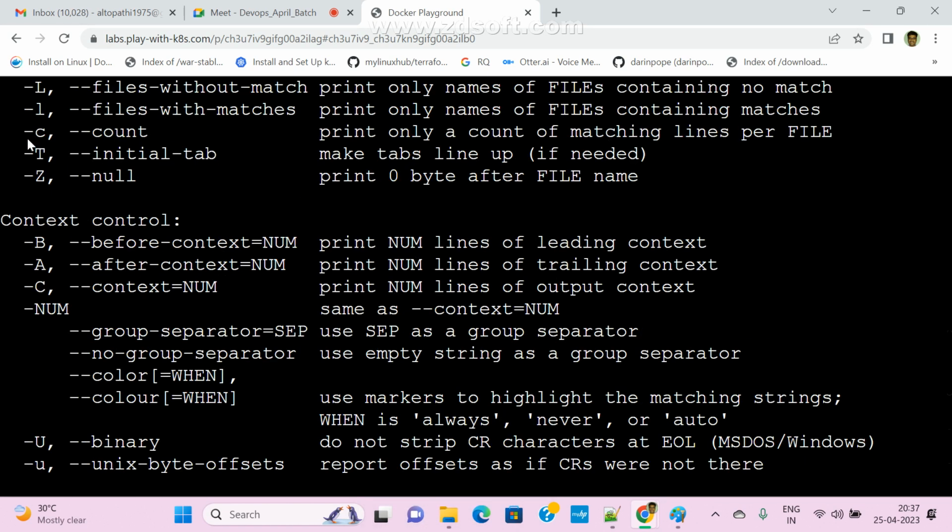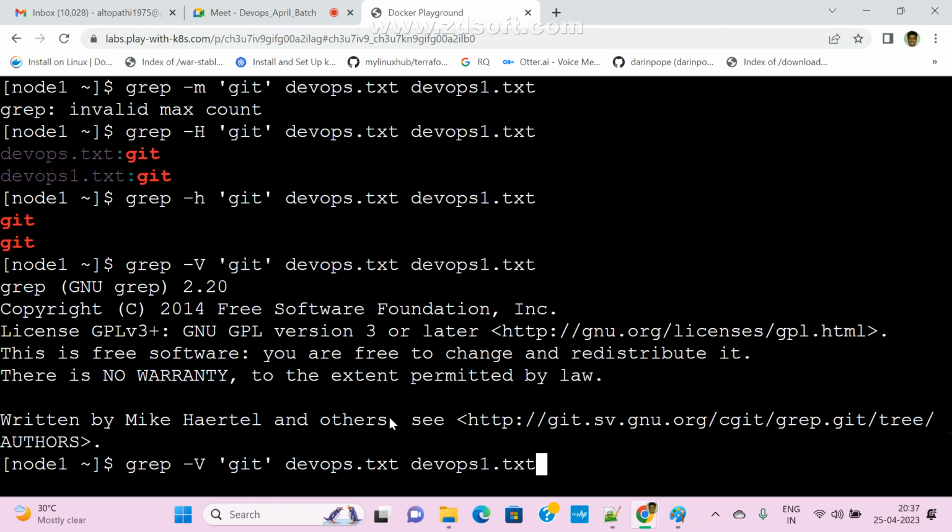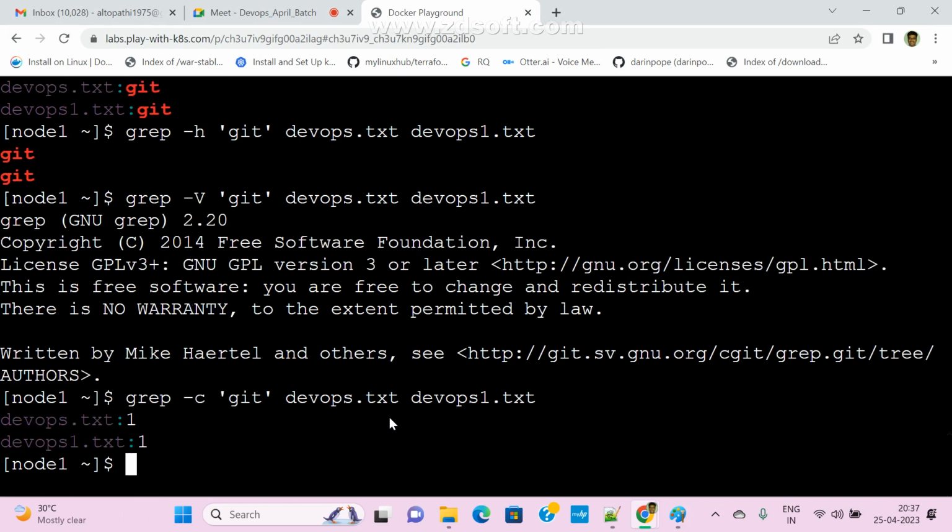Now count. I want to see count. Small c, right? So if you want to check count, we can pass c, count. Suppose let me update the file. Sorry, vi. I am going to update. Only one count is there, right? Let me add a few more lines.